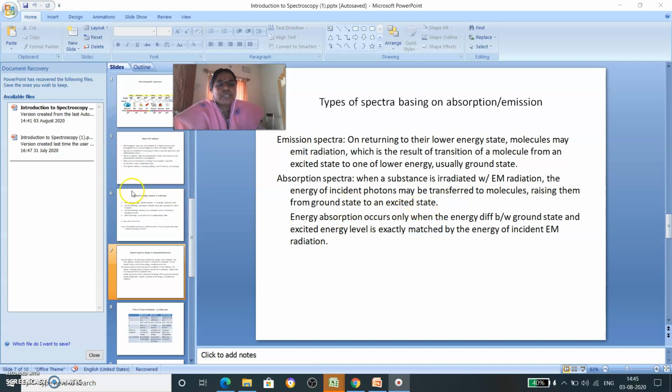We are going to observe the rise in energy level, so hence this is absorption spectrum. Energy absorption occurs only when the energy difference between the ground state and excited energy level is exactly matched by the energy of the incident electromagnetic radiation.